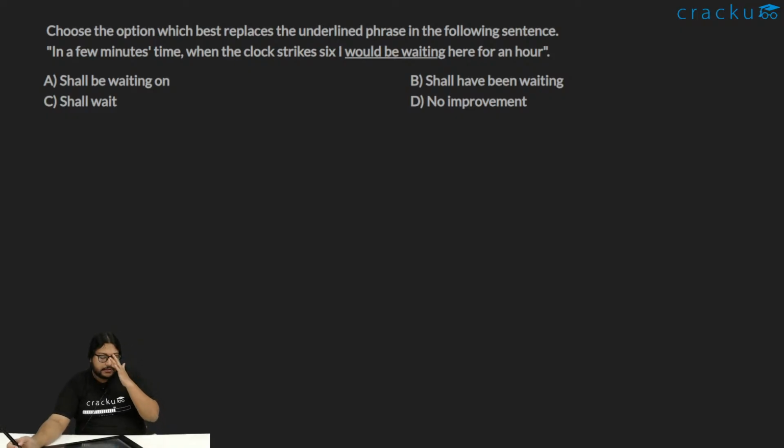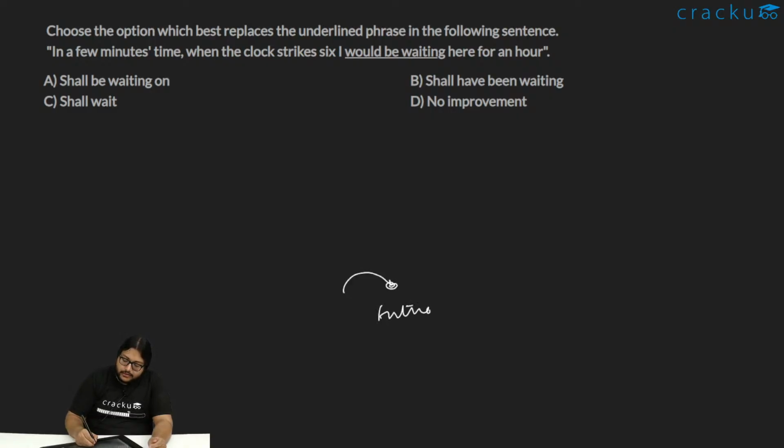Okay, so in this question, choose the option which best replaces. In a few minutes time, when the clock strikes 6, I would be waiting here for an hour. So what is being implied in the sentence? In a few minutes time, sometime in the future, when the clock will strike 6, from then I would have been waiting here for an hour.